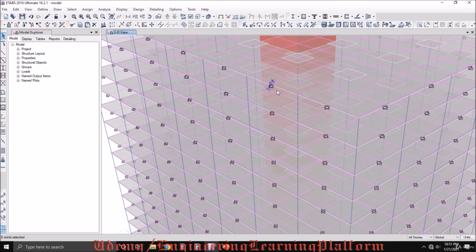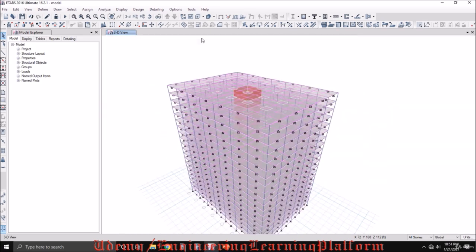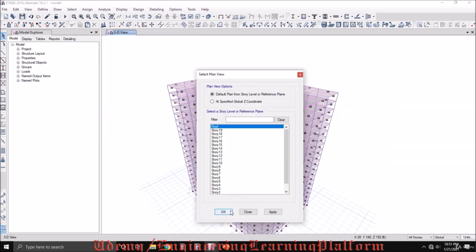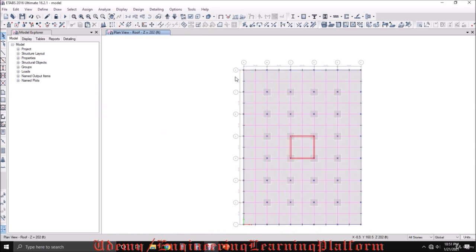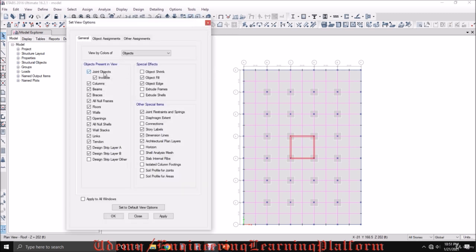We usually get a fixed support at the end of the strip. In order to remove this fixed support, let's first turn off the visibility of the columns, beams, and other objects so that we don't mistakenly delete them. Rather, we just need to delete this fixed support.